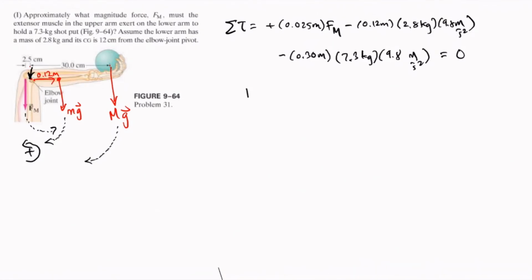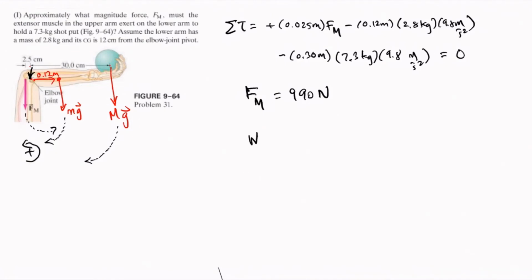From here, we can easily solve for F sub m, or the force exerted by the extensor muscle. And that's equal to 990 newtons. Now, if we recall, this is a first-class lever where the force and the weight are on opposite sides of the fulcrum. You can see that the force exerted by the extensor muscle, 990 newtons, is much greater than the weight of the shot put.